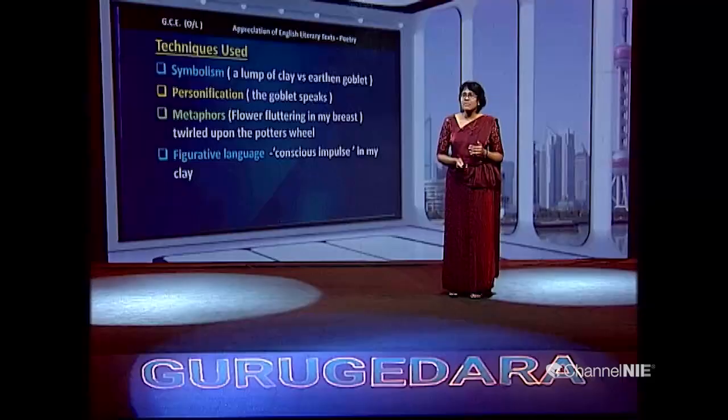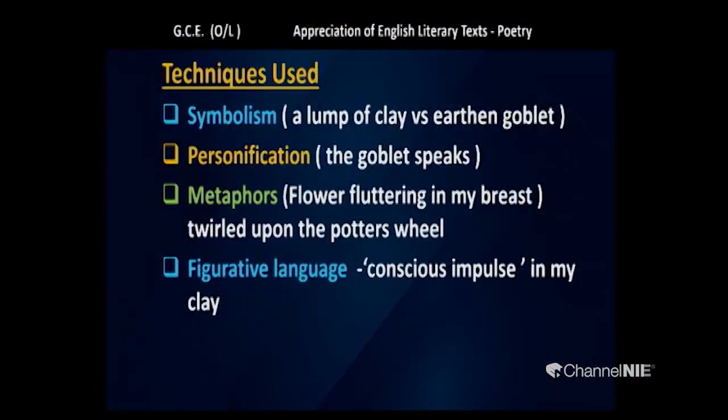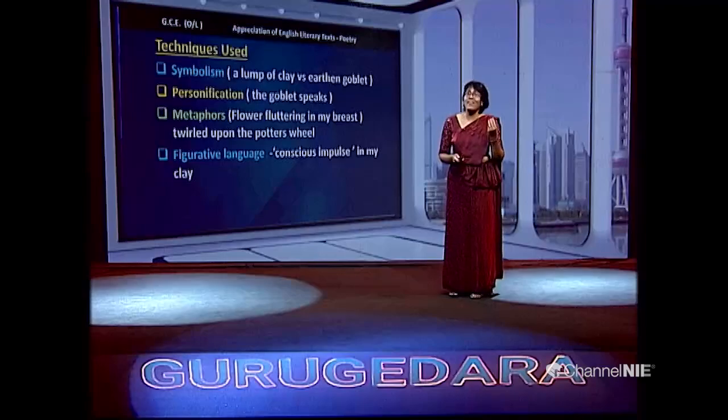And "twirled upon the potter's wheel": it is the mechanical, artificial process of things that is being compared. So those are metaphors. And you can nicely see figurative language, "conscious impulse in my clay." See how beautifully the words are being used. The diction is superb to convey the meaning and highlight the theme.